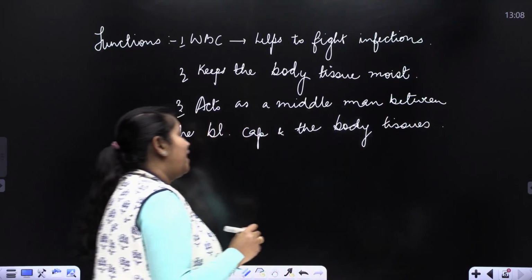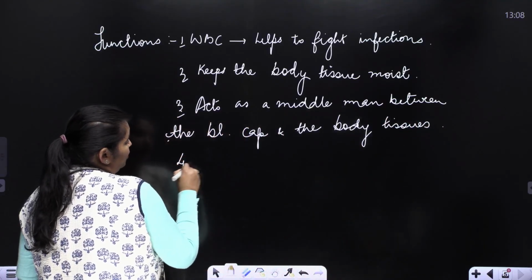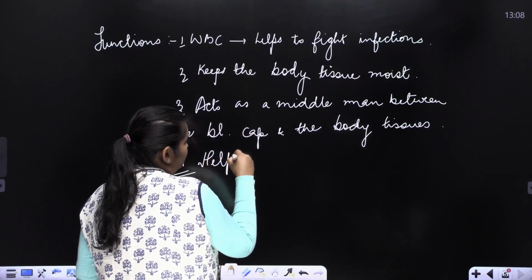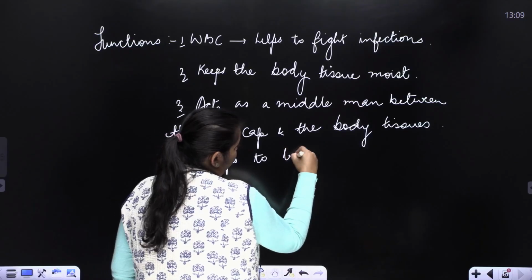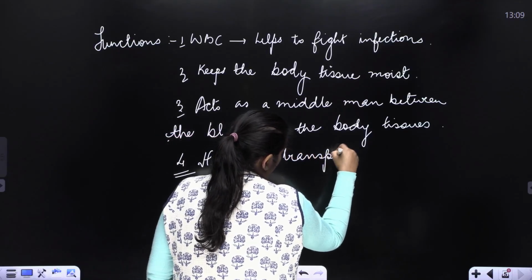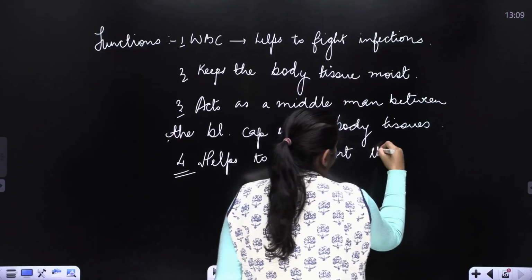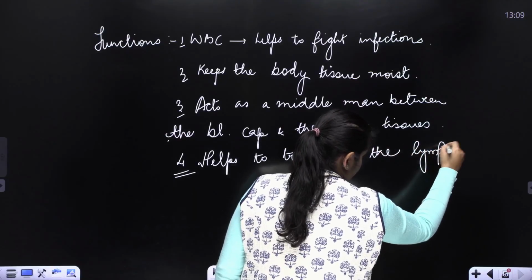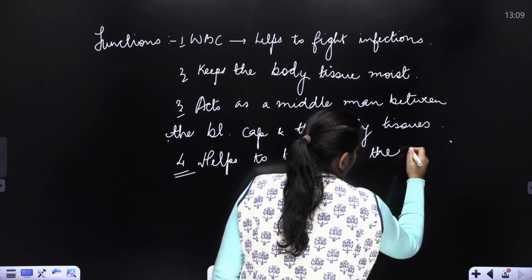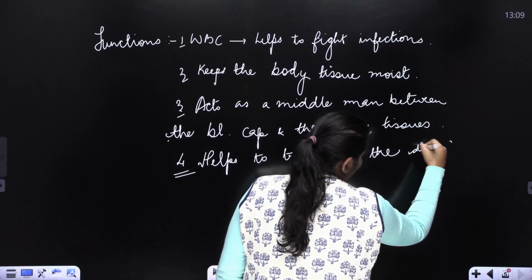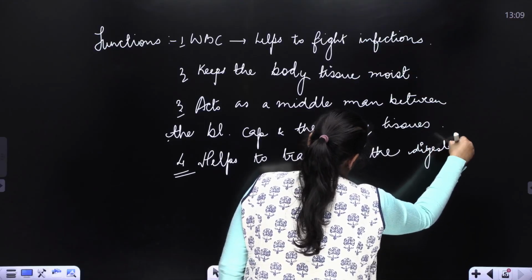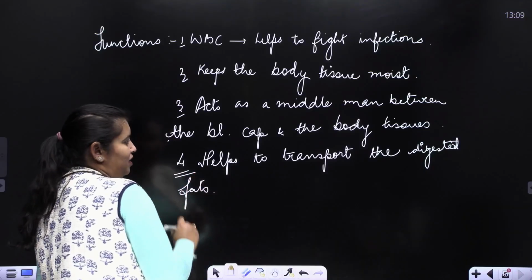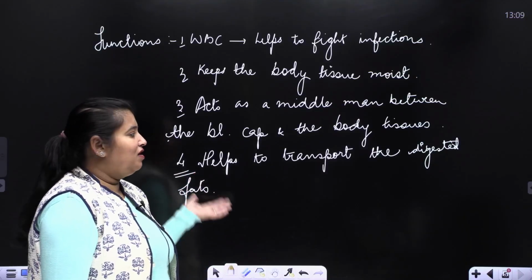And the fourth point you can keep in mind, it helps to transport the dissolved or the digested fats, because it is the lymph which carries the fats.